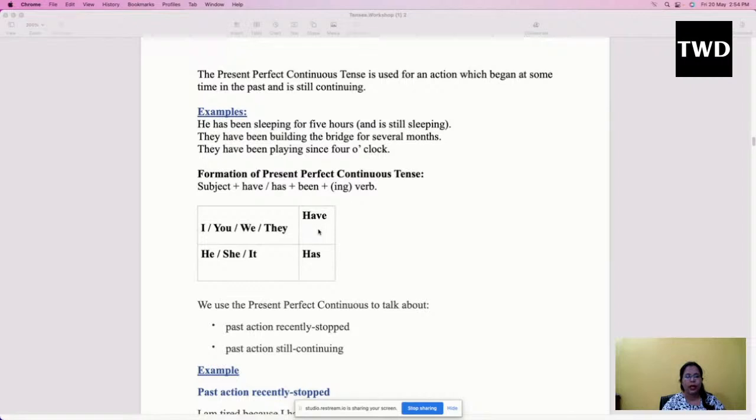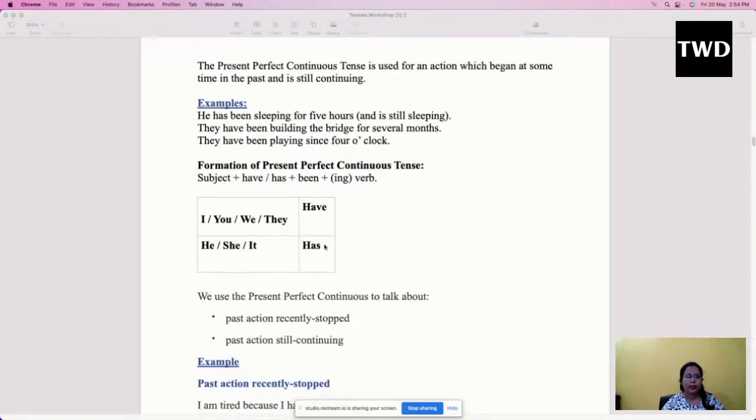So when we are going to use have or has, we use have with I, you, we, and they. And we use has with he, she, it, or any kind of singular subject. Like if you are using somebody's name, or you are talking about a book, or about your pet, in all these cases, it will be has. Okay, I and you always take the plural form of the verb, so that's why we will use have here. And in case you are using any kind of plural subject, like my family, my friends, my colleagues, in that case also you have to use have.